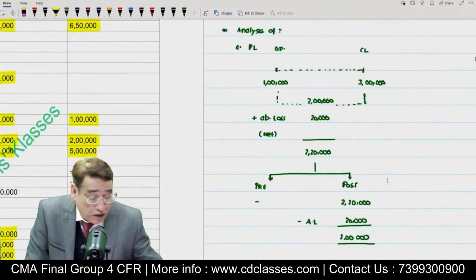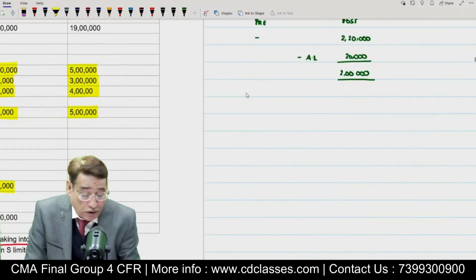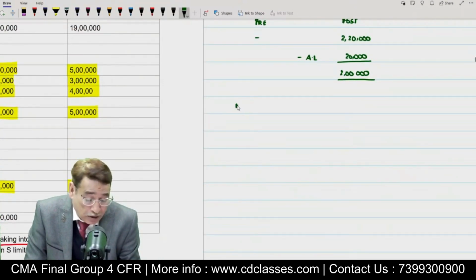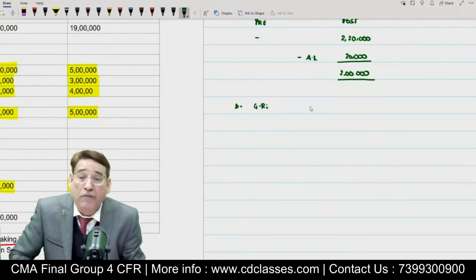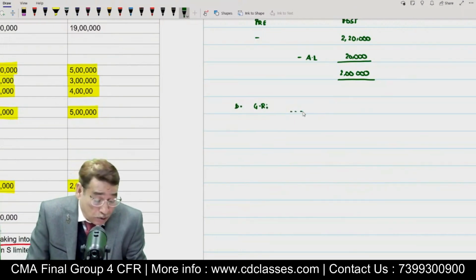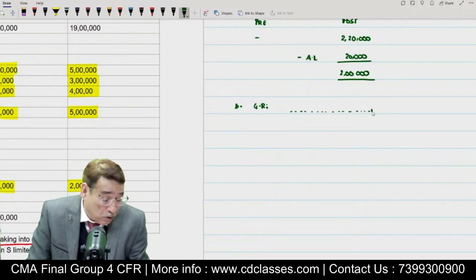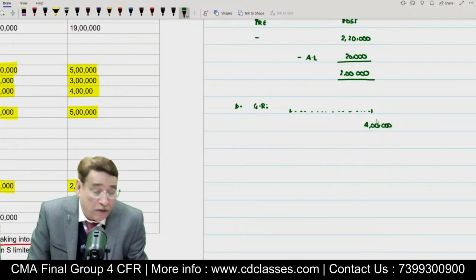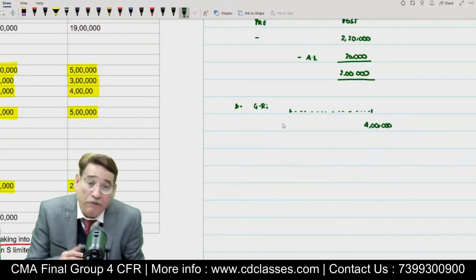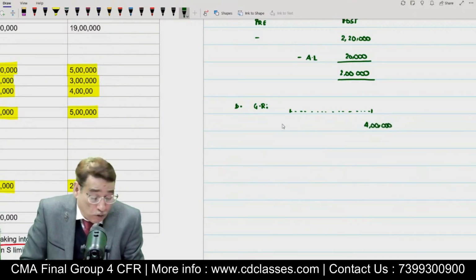Now, after having done the analysis of profit or loss account, in this particular case we are supposed to do the analysis of general reserve also, because in this question, general reserve is also there. So in order to do the analysis of the general reserve, again, I will take into account the closing balance and the opening balance. As per the balance sheet, balance in general reserve of subsidiary company is 4 lakh. And below, when we read the first adjustment, it was written that balance in the beginning was 3 lakh. Is it clear to you?